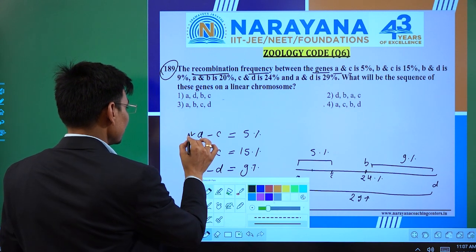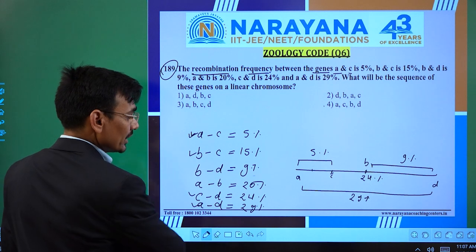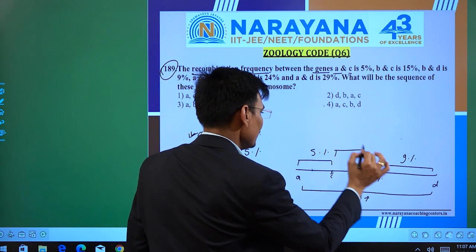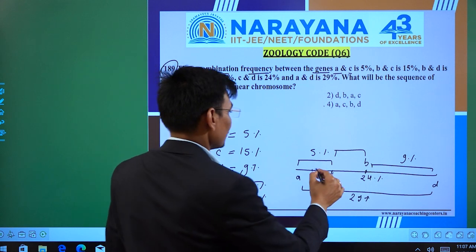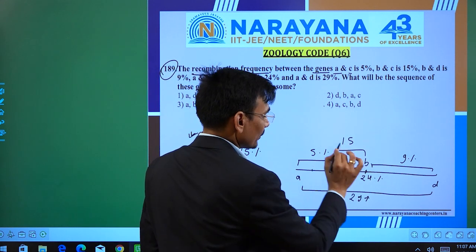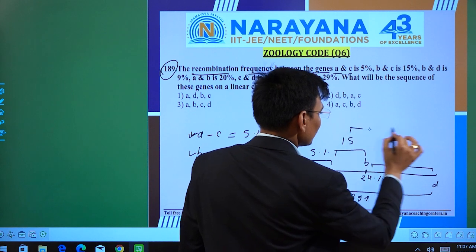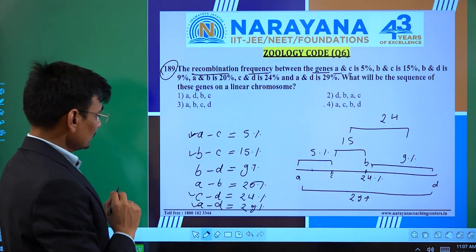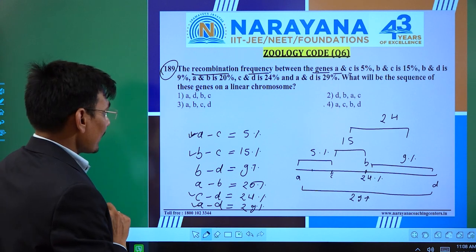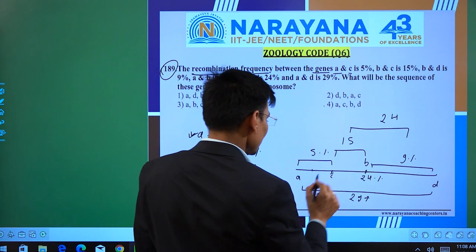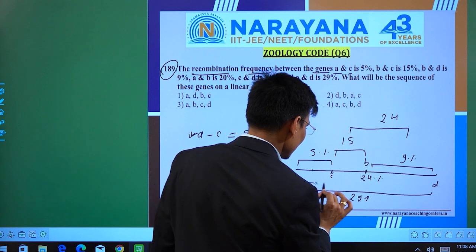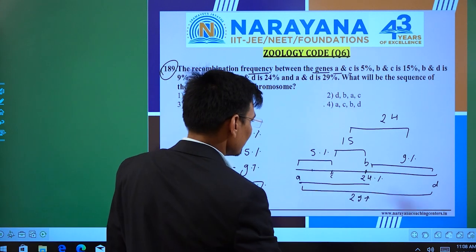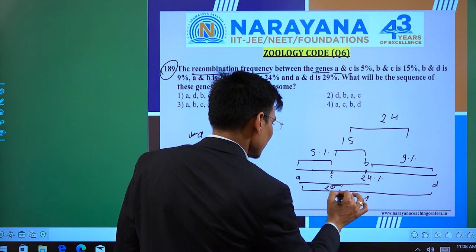So we have completed the distance A to C, and B to C. That B to C is 15. Here 15 plus 9 will be 24. Okay, that is correct. And then A to B. Our B is here, and this one is the A. The distance between A to B is 5 and 15, that is 20%.